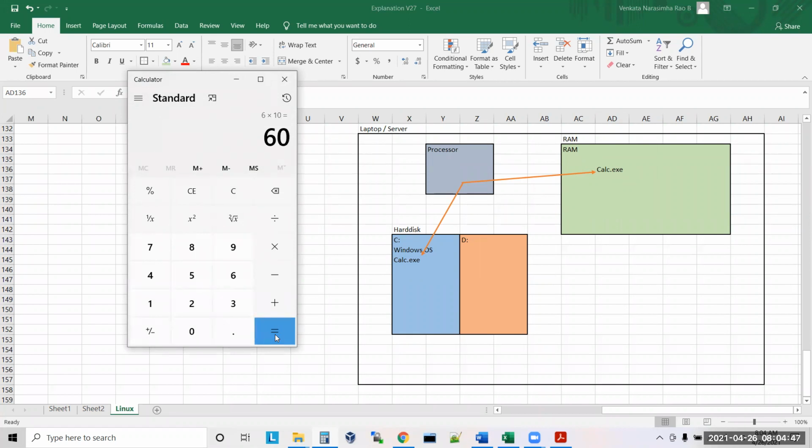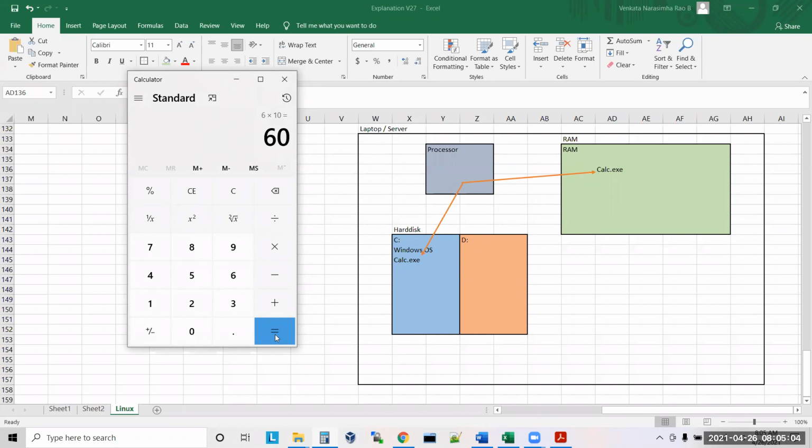Okay, so now who is providing the input to this calculator? I am providing the input. The user is providing this input. But when I say 6 into 10, it is giving 60. Who is calculating this? The application, the calc application, end of the day.